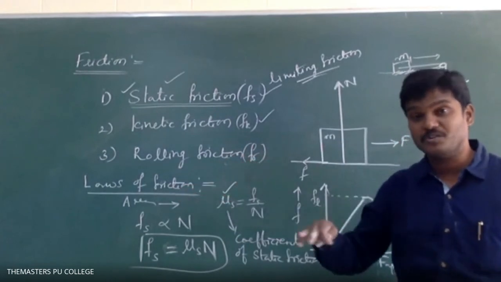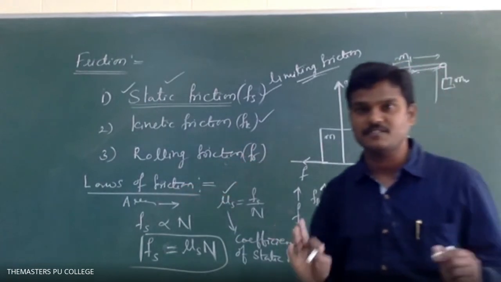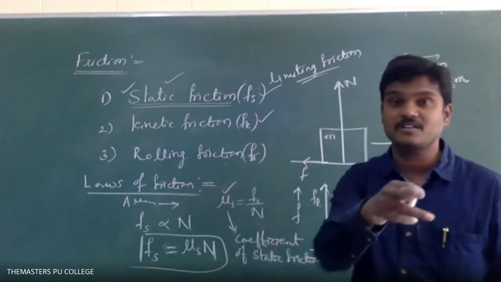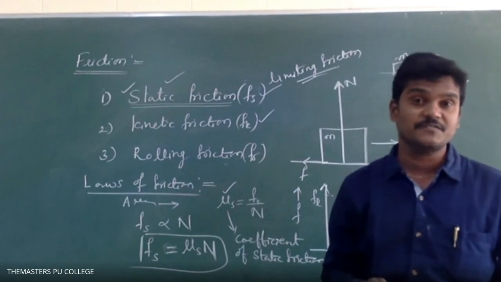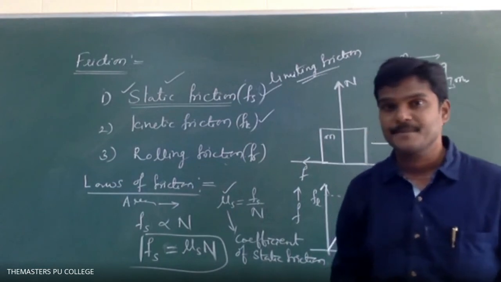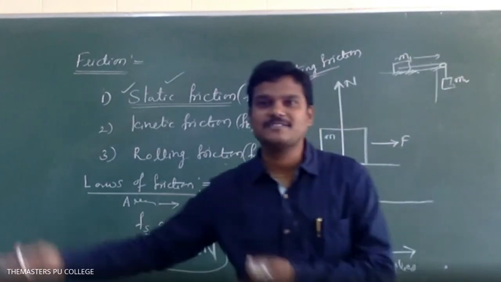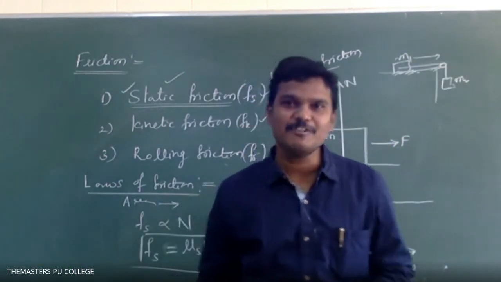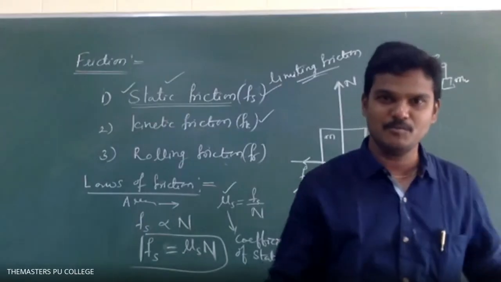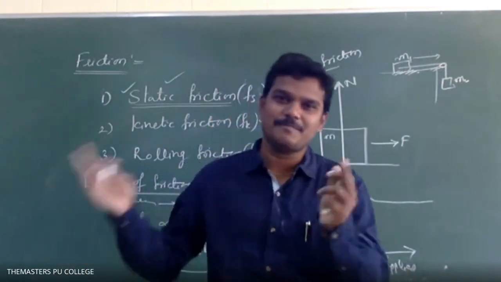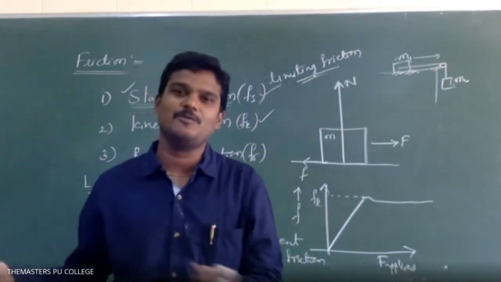Whenever the body rolls, then we will take the direction of the friction by using the previous idea. As the cycle is accelerating, on the front tire, in which direction is the frictional force acting? Are both tires opposite or not? If both are acting backward, will the vehicle move? No, sir. The friction will help in moving the vehicle. If the frictional force is acting backward on the front tire and on the back tire, how will it move?